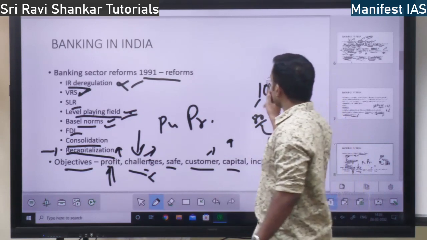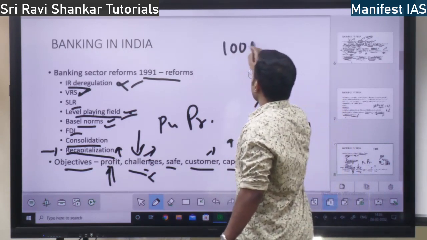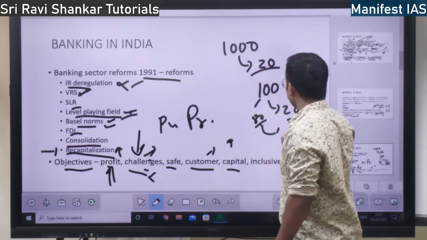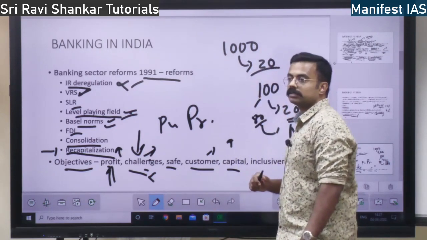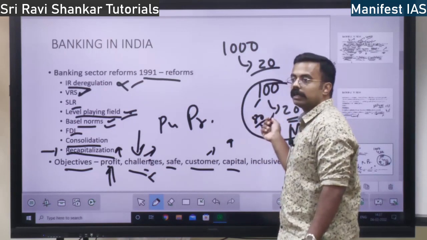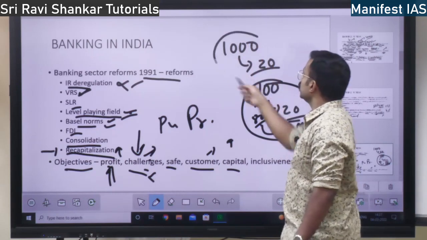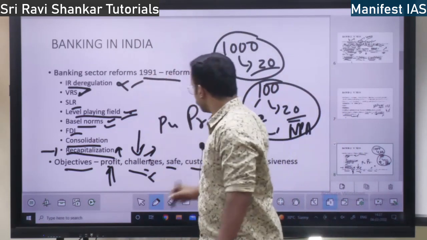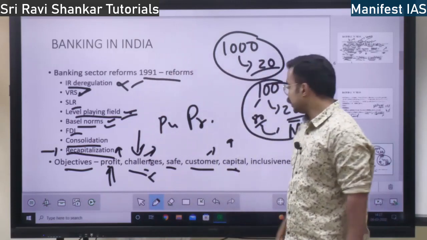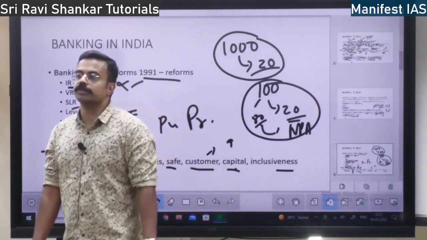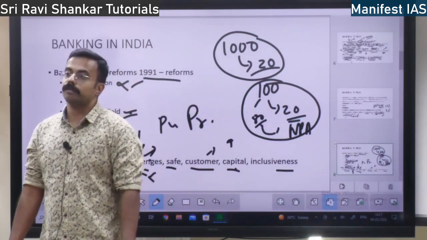So let us take the capital as 1000 rupees. Again this person is giving a 20 rupees loan. Which is the comparatively high loss? This is right, 20 rupees going from 100 rupees is a high loss. Whereas if 20 goes from 1000, when the capital is high, there is not much effect. So capital was increased post 1991 and also the banking operations were made inclusive.